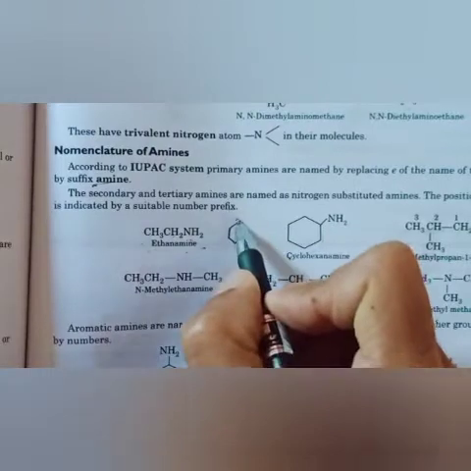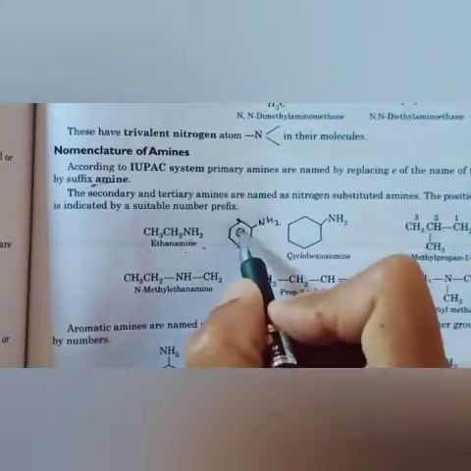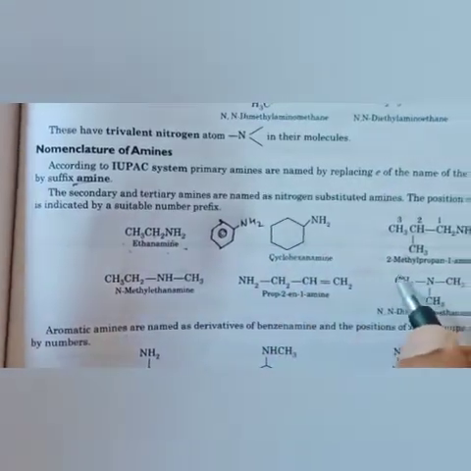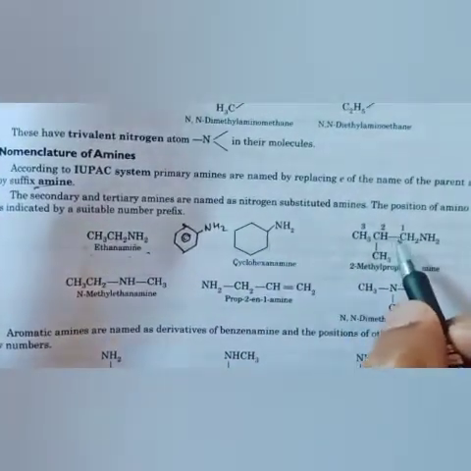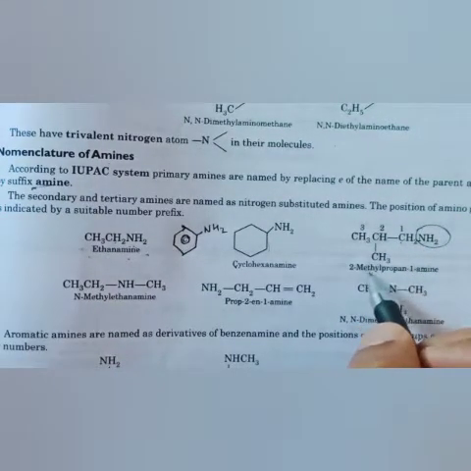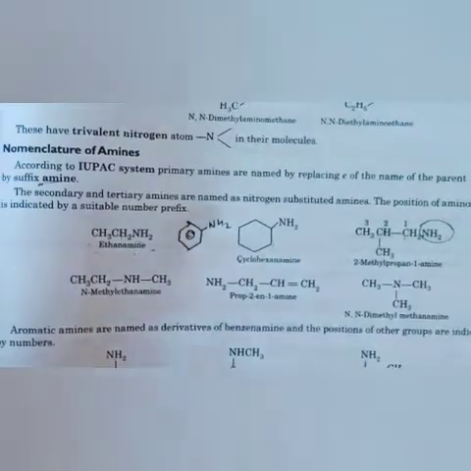If it is given like this, if there is a circle, then it is benzene. Without a circle, this is cyclohexamine. Here you always start counting from the side which is nearest to the amine. 1, 2, 3. At 2 there is methyl. 2 methyl prop 1 amine is the name.